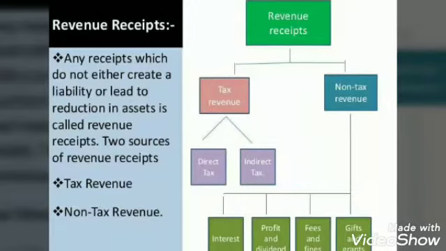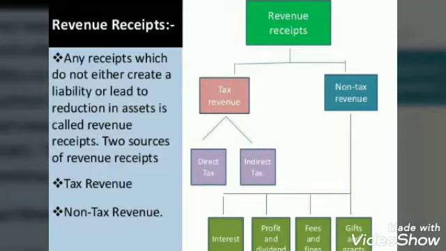Secondly, revenue receipts do not cause any reduction in the assets of the government. That means revenue receipts are those receipts which do not create any liability, nor do they reduce the assets of the government.